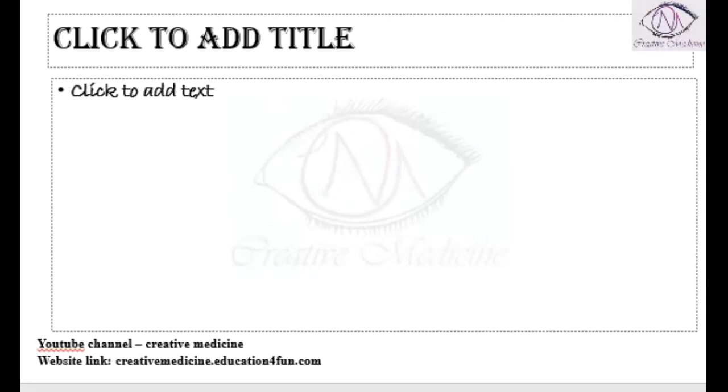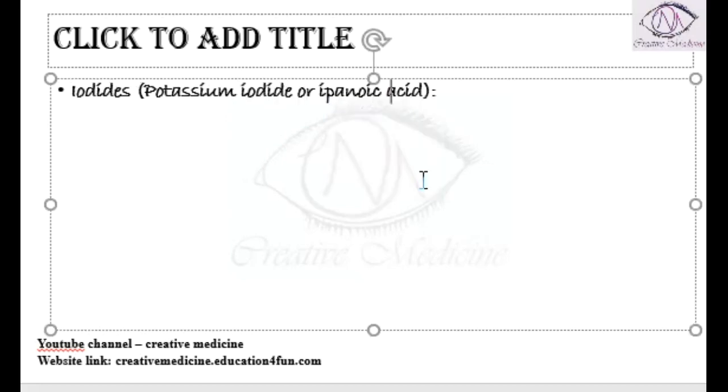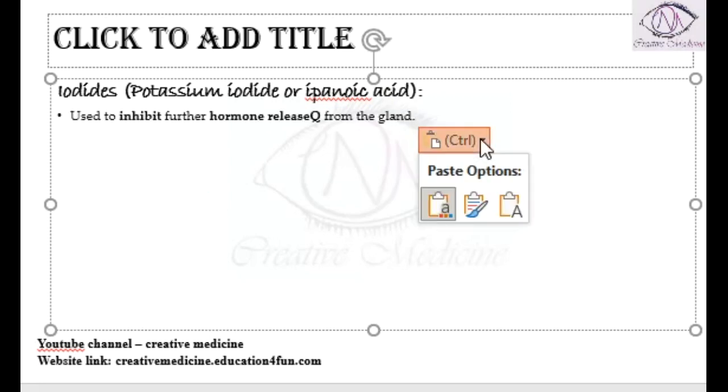Then in thyroid storm, we can also give iodides. We have different types of iodides, such as potassium iodide and ipanoic acid. These potassium iodides and ipanoic acid can be used in thyroid storm. These will inhibit the hormone release from the gland. So we can use these also.